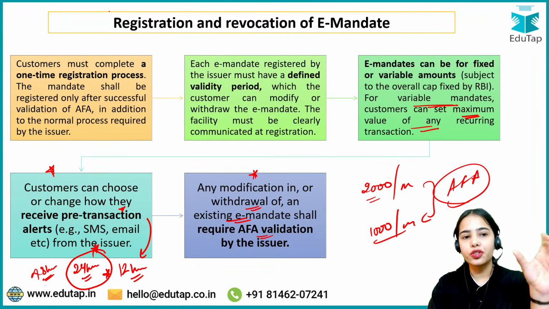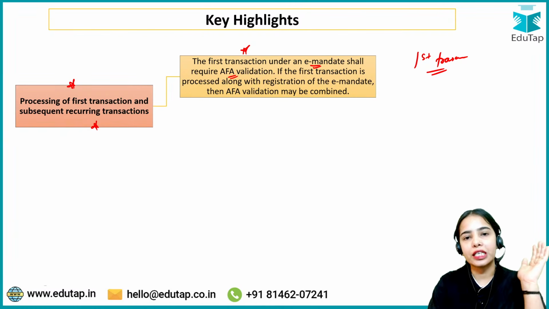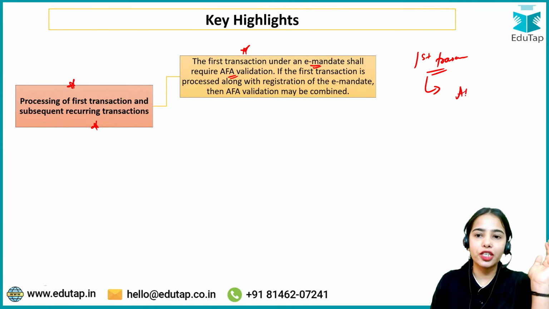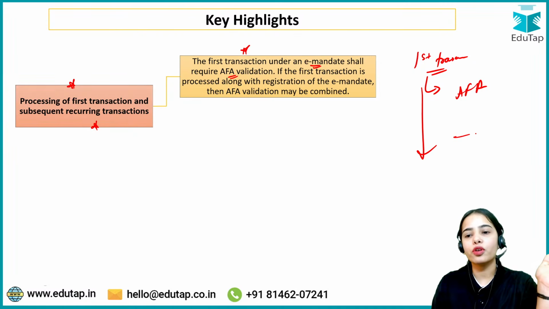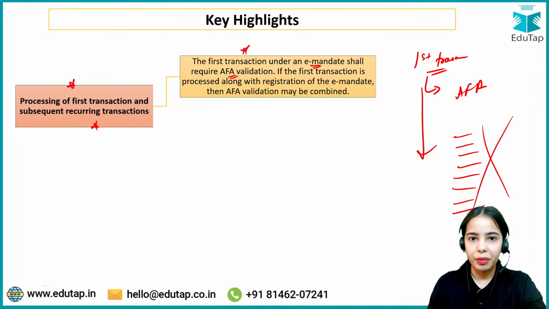When you were doing the registration, then also you needed to provide an additional factor authentication, as well as when you are doing your first transaction, then also you need to provide the additional factor authentication. After that, for the subsequent recurring transactions, there will be no additional factor authentication required. Automatically the payment will happen.